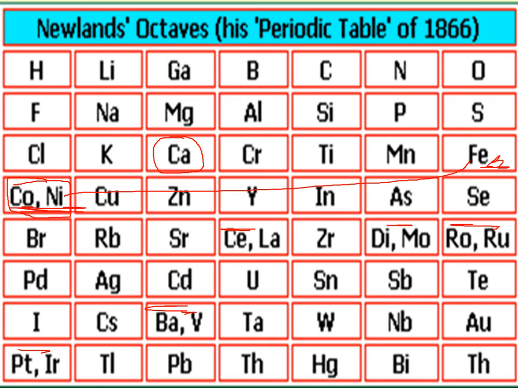Let's see again Newland's periodic table for a better understanding of the drawbacks or demerits of Newland's periodic classification of elements. Here we can see all 56 elements arranged in increasing order of their atomic masses. Newland tried his best to arrange the elements having similar properties in the same groups, and these are arranged through 7 groups. So we will see the drawbacks one by one.